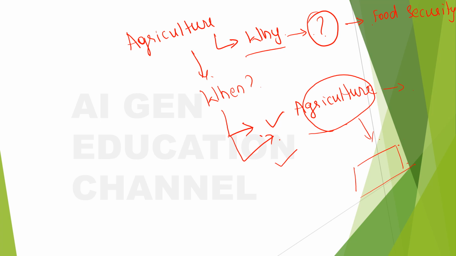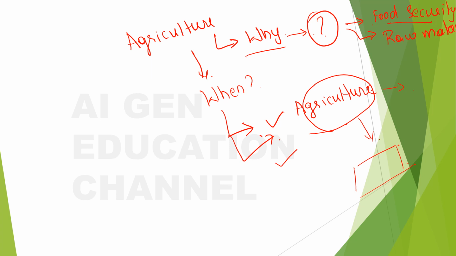Okay, so the first why is for food security, and the second why is that even for the industries, for the raw materials and all that, we will use the products from agriculture, right? For food security, it means for food purposes. For a human being to sustain himself, we need food, and for that we need agriculture, as a scientific process to get a good produce.